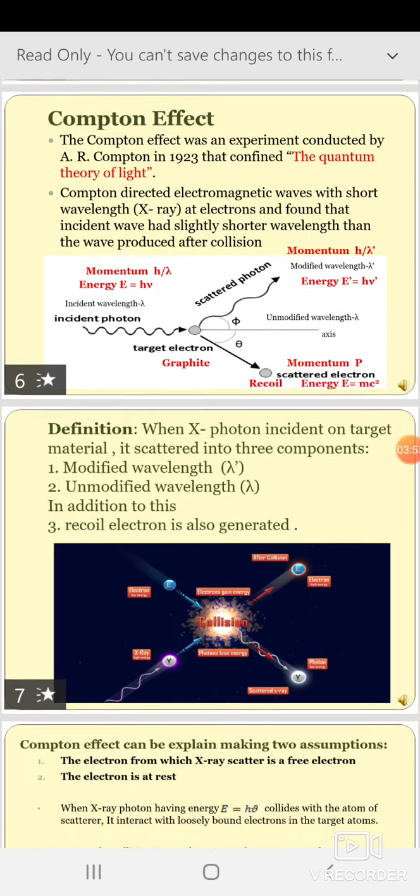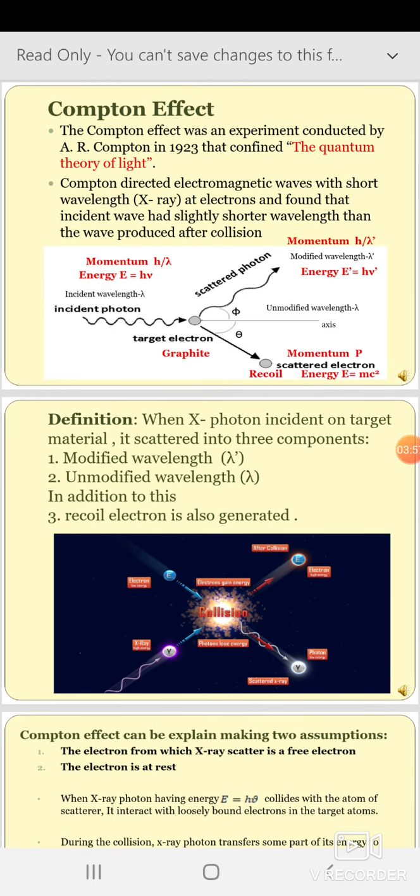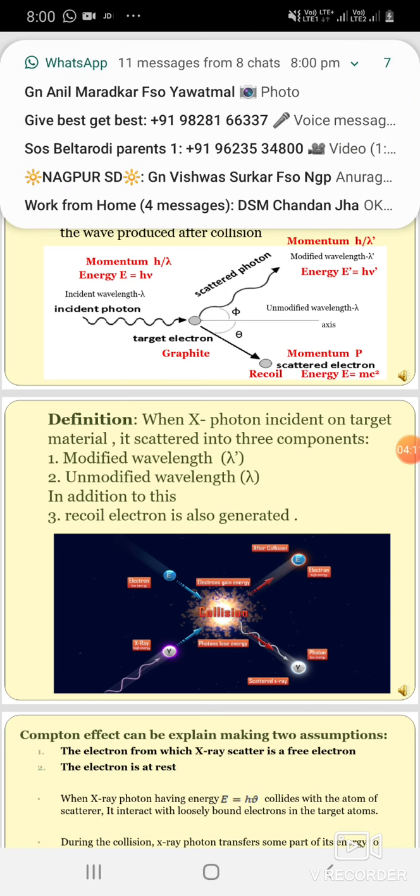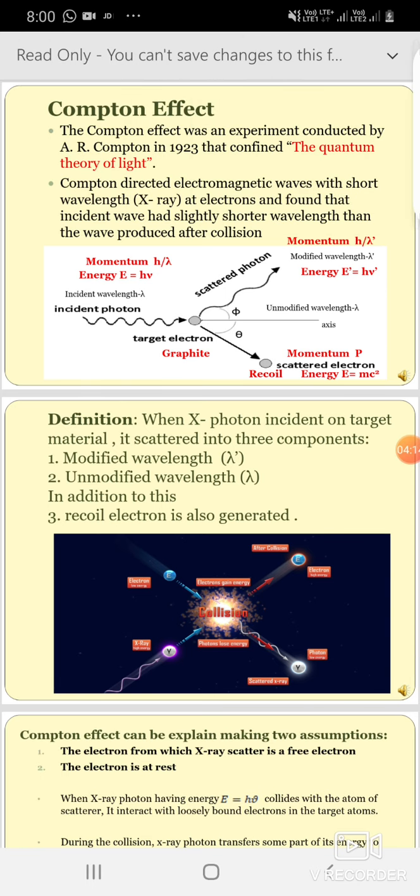Now come towards the Compton effect. That was an experiment conducted by A.R. Compton in 1923, and it confirmed the quantum theory of light. Compton directed electromagnetic waves of short wavelength, that is X-rays having a small wavelength and a large amount of energy and frequency, at electrons, and found that the incident wave had a slightly shorter wavelength than the wave produced after collision.